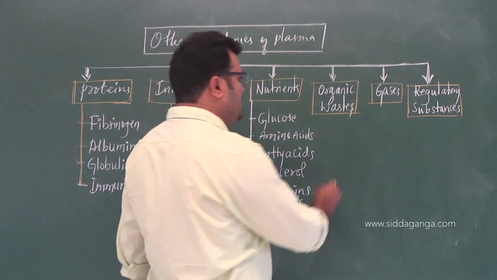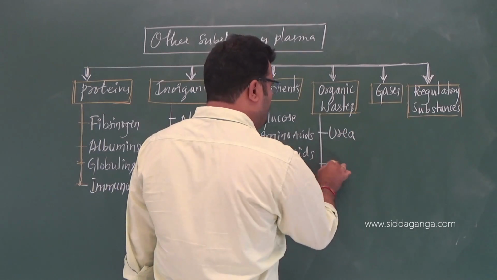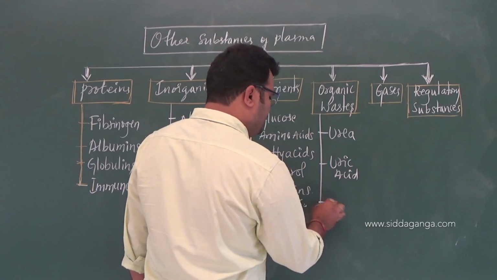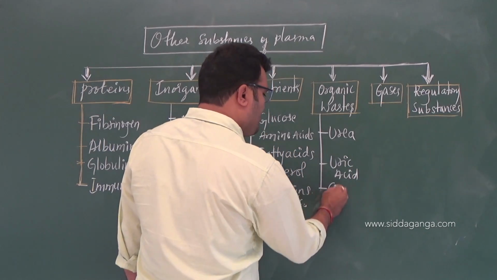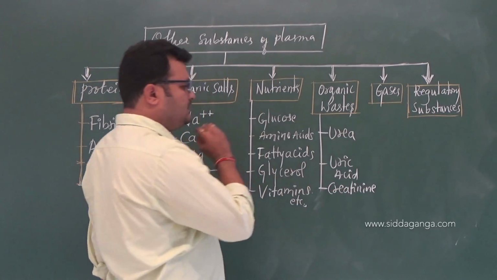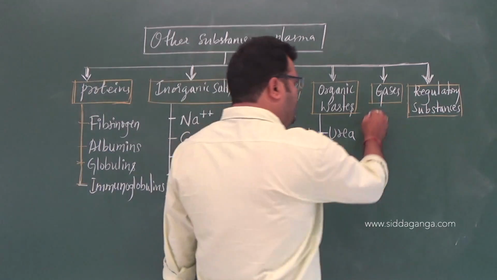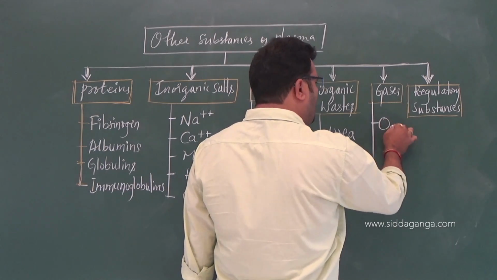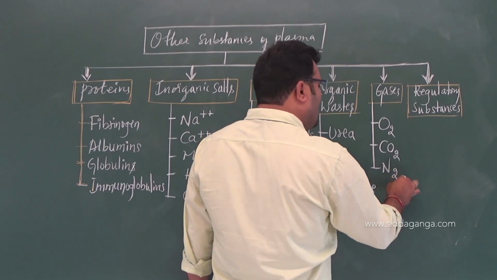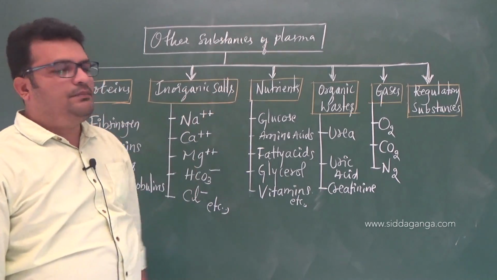Whereas the organic waste, if you talk about waste, urea, uric acid, right, and creatinine. See, these are all excretory substances, urea, uric acid and creatinine. And if you talk about gases, oxygen, carbon dioxide and little nitrogen. See, these are the different gases found to be present in the plasma.